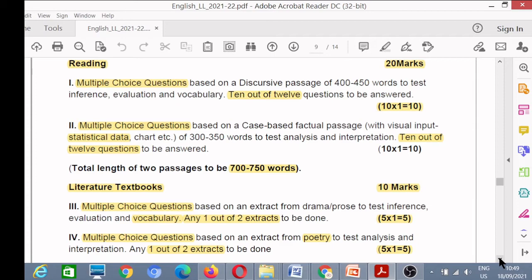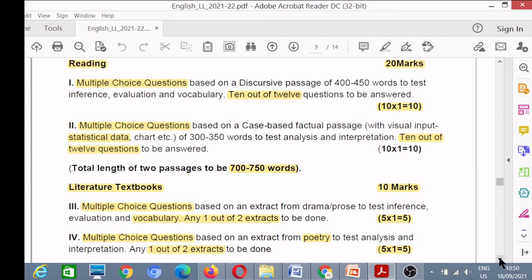This will check your inference, evaluation and vocabulary. You will be given 12 questions and you will have to attempt only 10 out of 12. Each question has 1 mark, so the total is 10 marks for this comprehension.